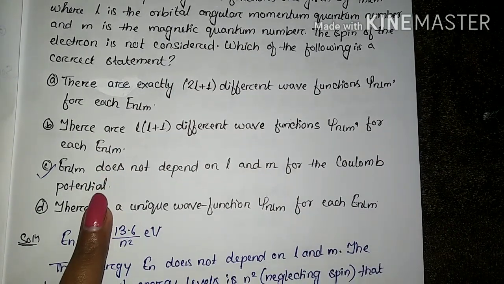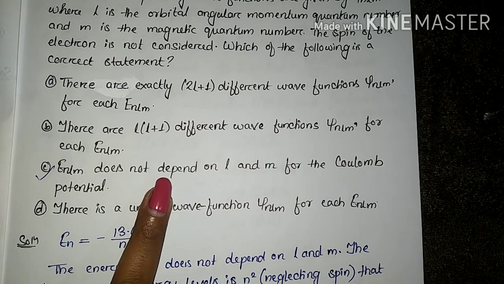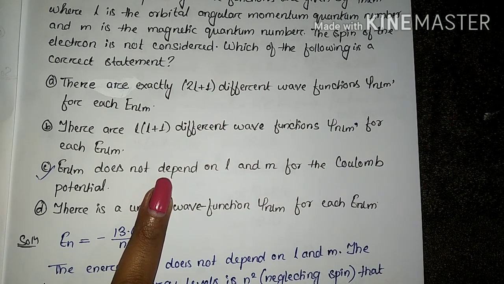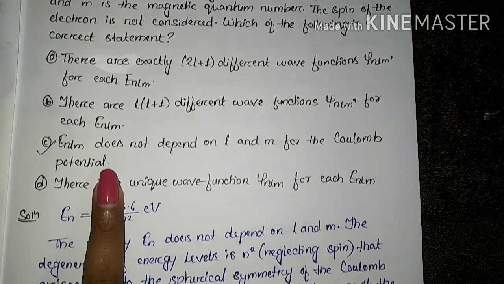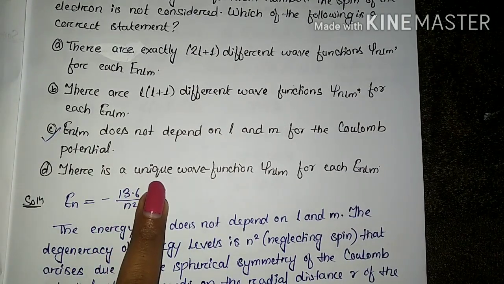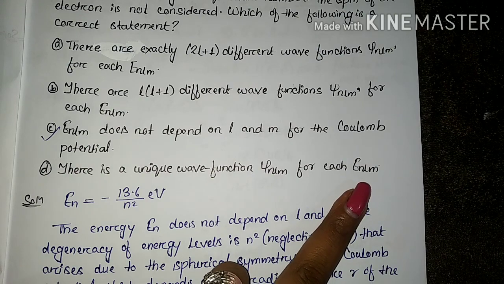The third one is that the energy E_nlm is not depending on l and m. That means it is not depending on the orbital angular momentum quantum number and the magnetic quantum number. For the case of Coulomb potential, again it is said there is a unique wave function psi_nlm for each energy E_nlm.